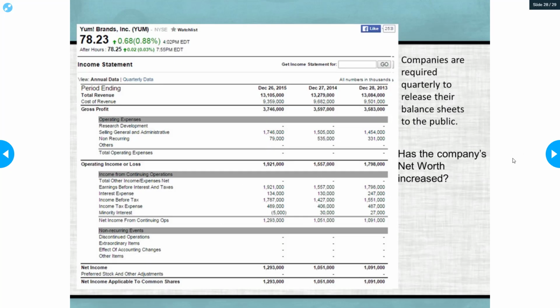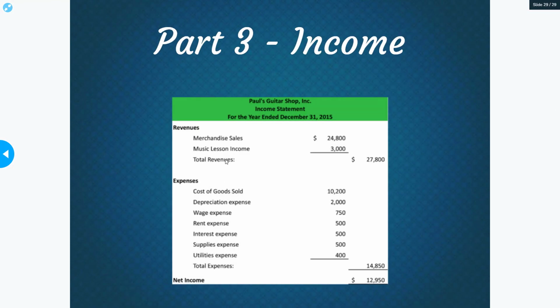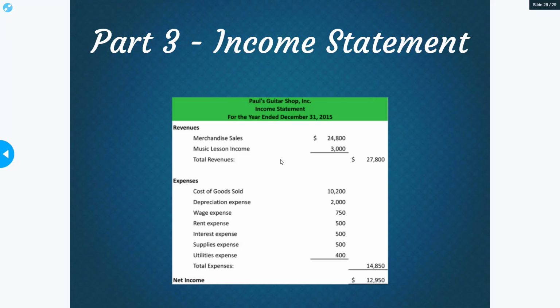So as we always want to see that a company is increasing, and the income statement shows that your profits are increasing. So here's another example of an income statement. And we can see the revenue right here. The total revenues for this music company is $27,000. And we can see the expenses. So this is the products that they had to buy. This is their depreciation. This is wages, rent, interest. They have all these expenses, and their total expenses were $14,850. So we take the revenue, subtract the expenses, then we get their real total net income of what they actually earned.